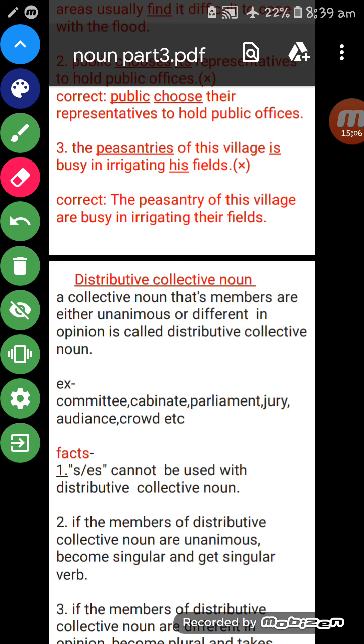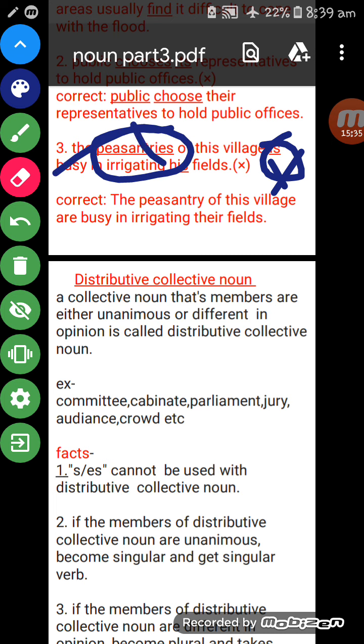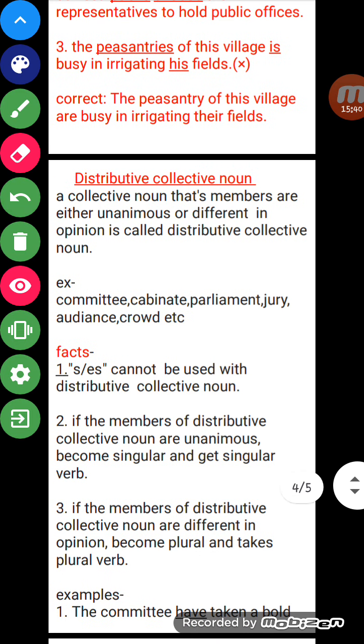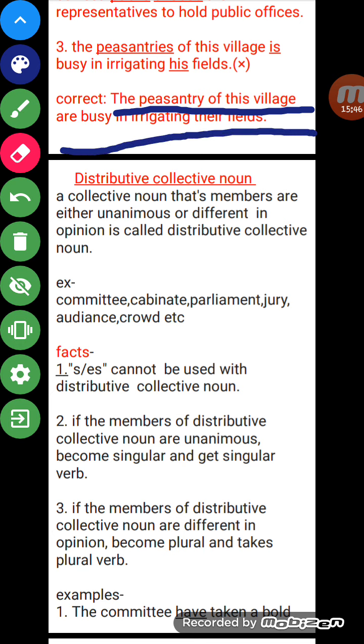What is example number 3? The peasantries of this village is busy in irrigating his fields. Peasantry is a group collective noun, because farmers, there is only one kind of member. So "of this village is" is wrong here, because peasantry is a group collective noun and we always have to use a plural verb, and for making plural we don't have to use s or es. That is also wrong. So what is the correct sentence? The peasantry of this village are busy in irrigating their fields.